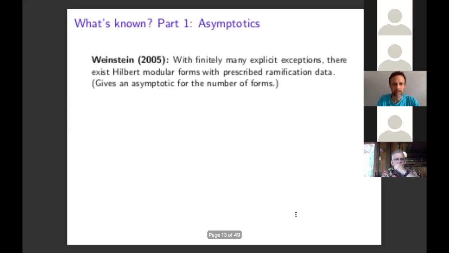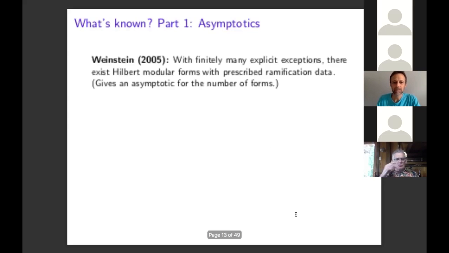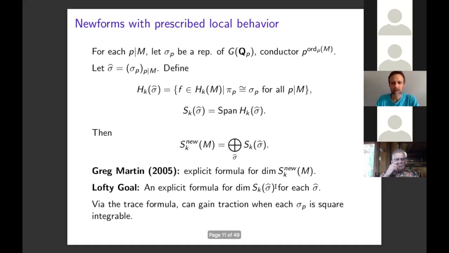So here, we know asymptotics. Jared Weinstein has proven that with finitely many exceptions, there exist Hilbert modular forms with prescribed ramification data, and he gives an asymptotic for the number of such forms. This is basically telling us that these subspaces are non-zero with finitely many exceptions.